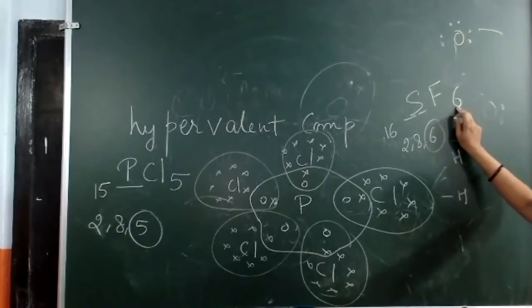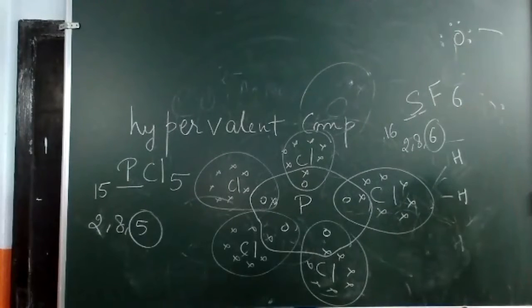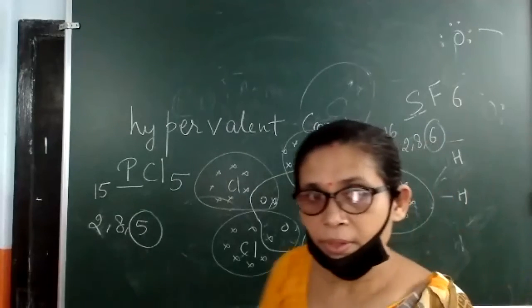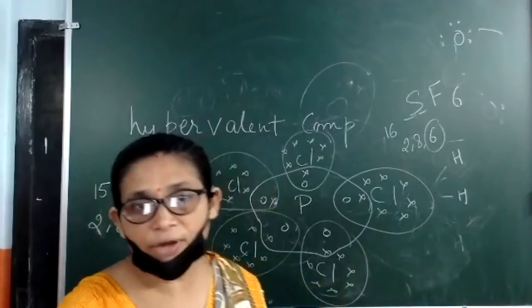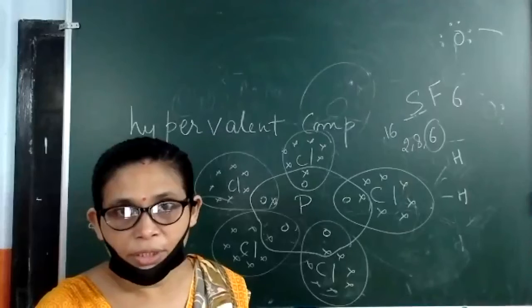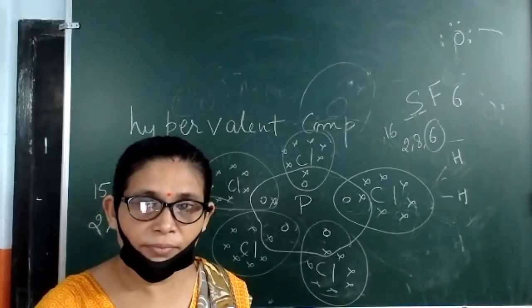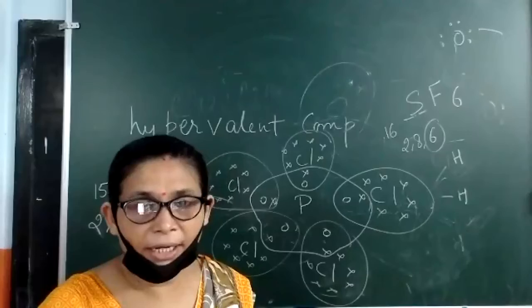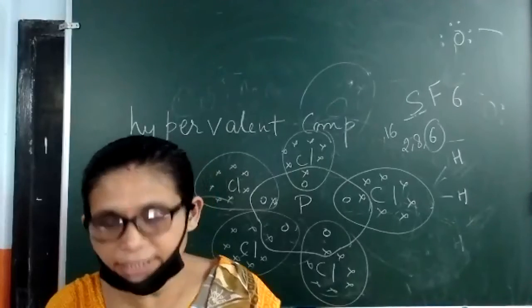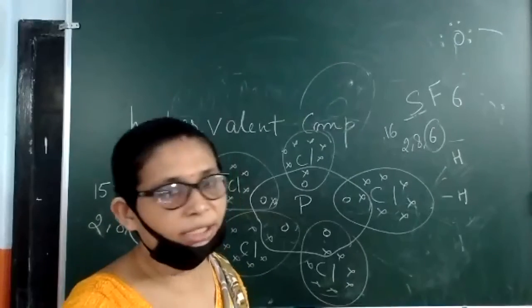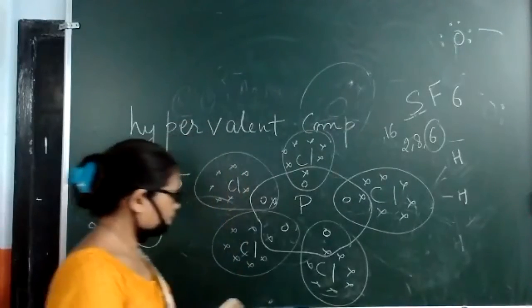That means 6 plus 6, 12 electrons here sulfur is having instead of 8. So these are the examples of hypervalent compounds. This is also a violation of the octet rule, and this is the third violation you can see.